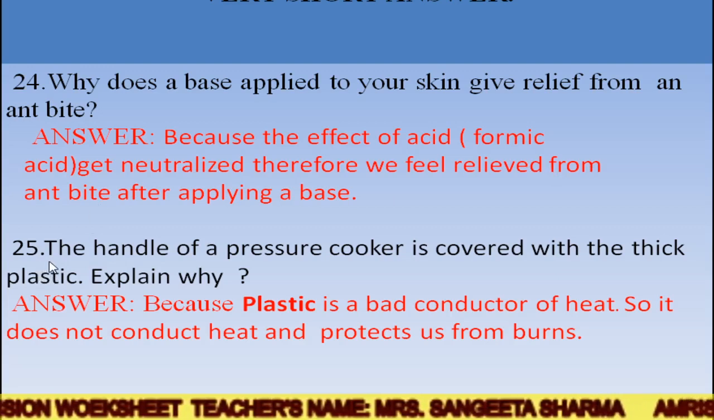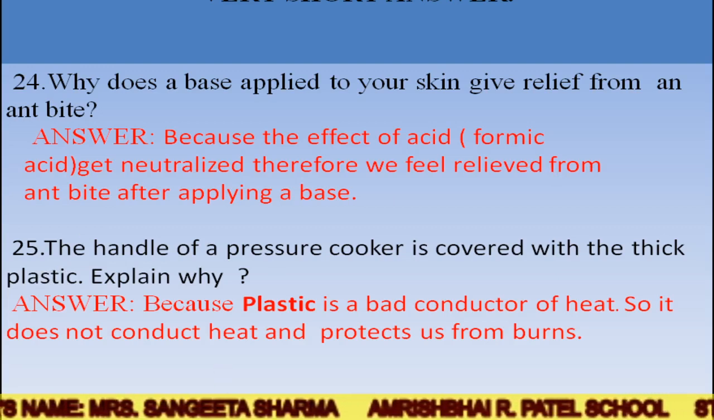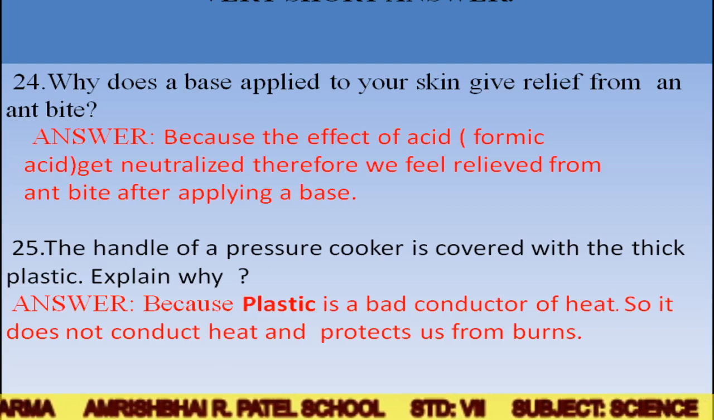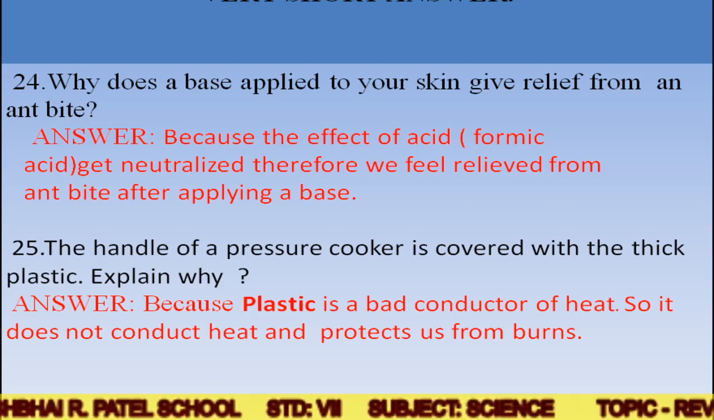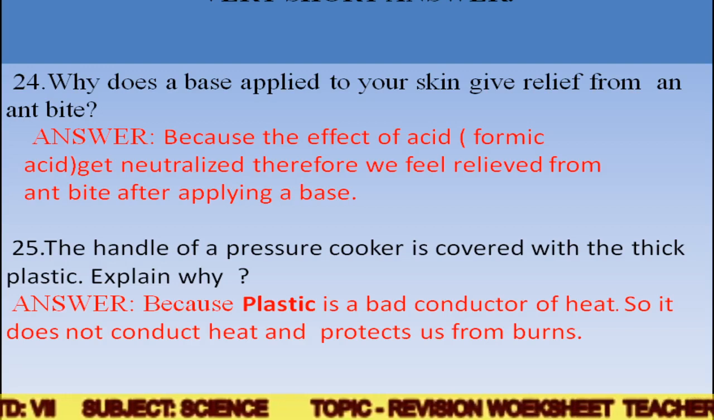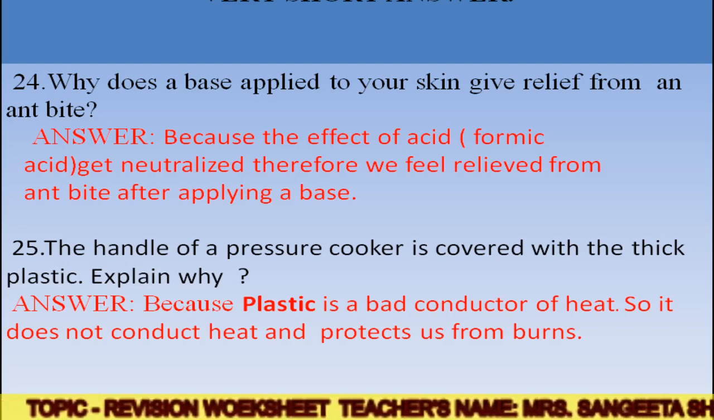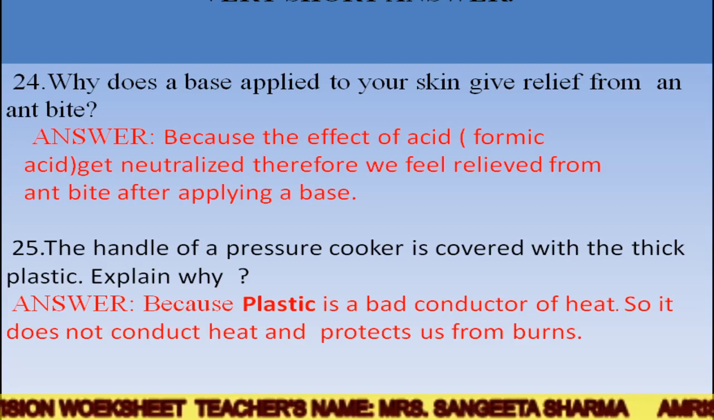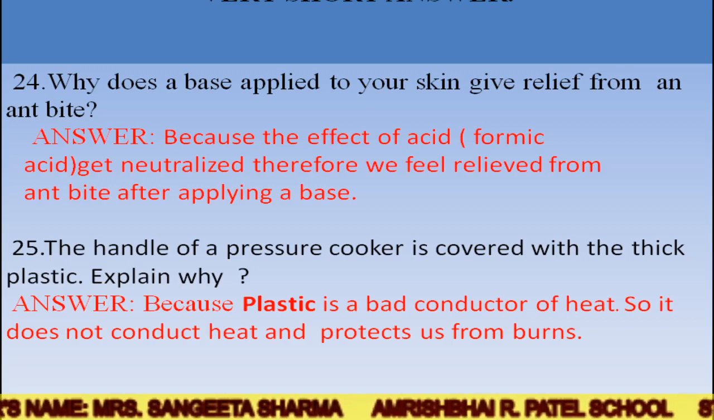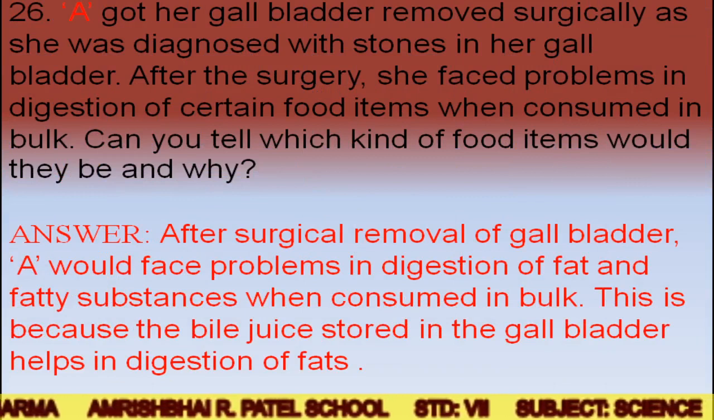So now the next question is: the handle of a pressure cooker is covered with thick plastic. So what will you say? As we know, plastic is a bad conductor of heat, due to which the heat from the cooker does not flow to its handle and we can hold it easily. So this is the reason because of which the handle of a pressure cooker is covered with thick plastic. Is that clear?